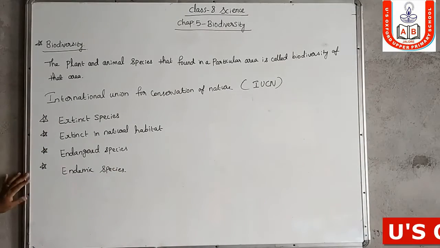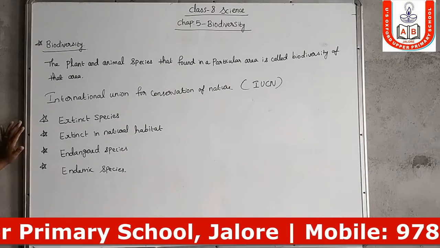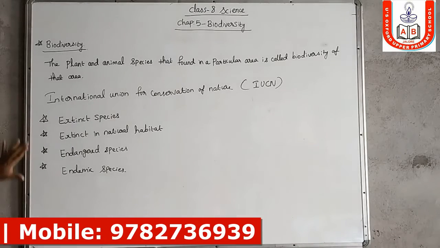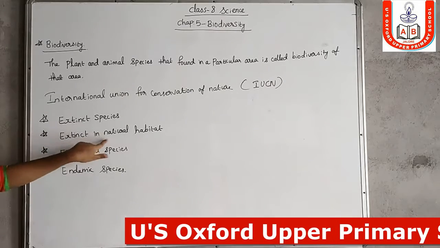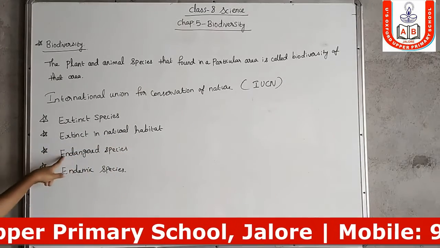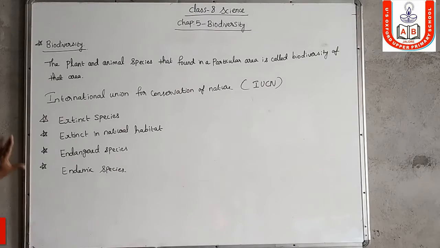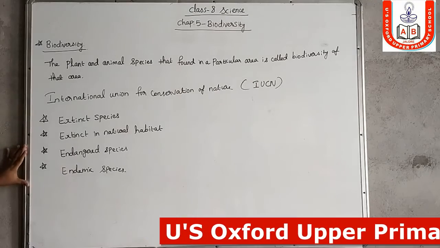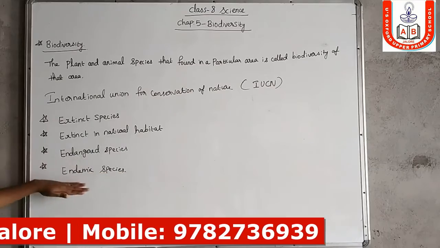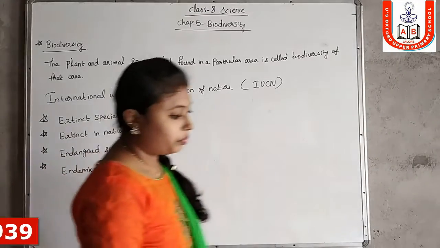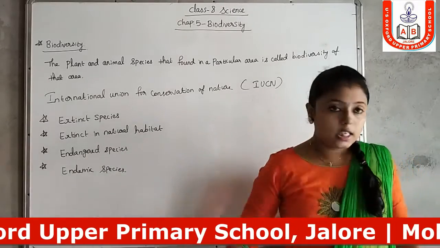So these are the categorizations, in 4 categories. It is very important to know about these classifications. So first of all we are going to discuss extinct species.